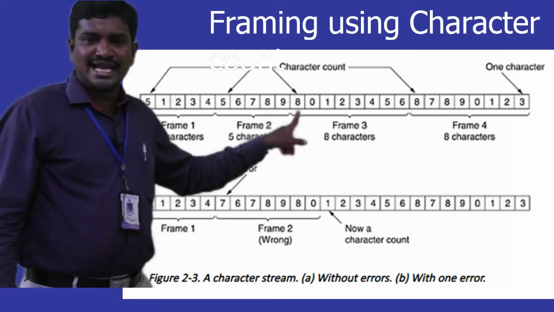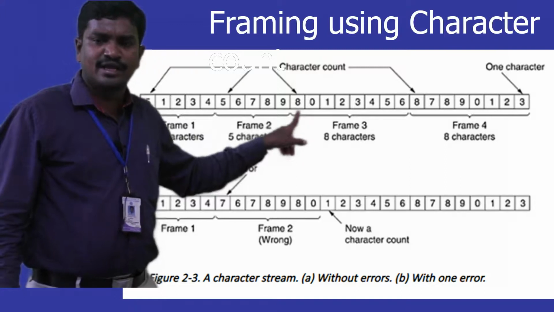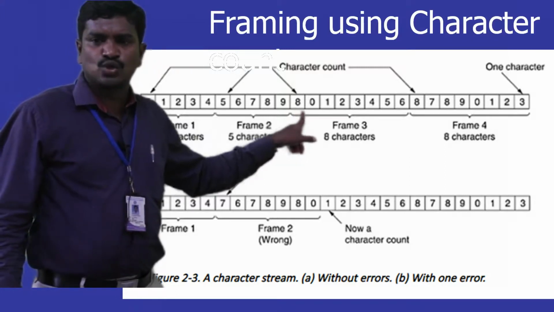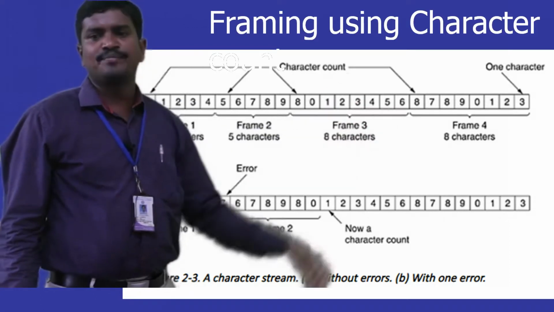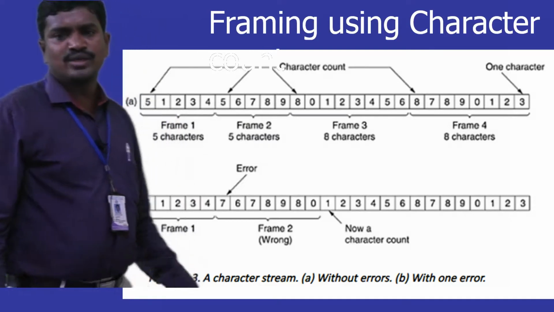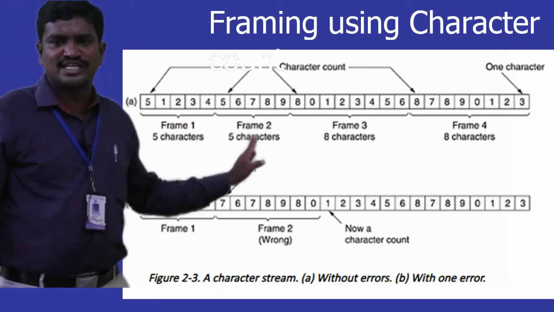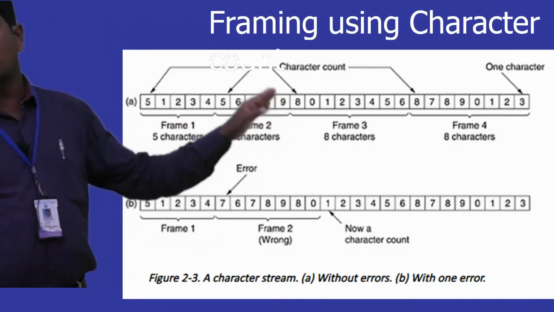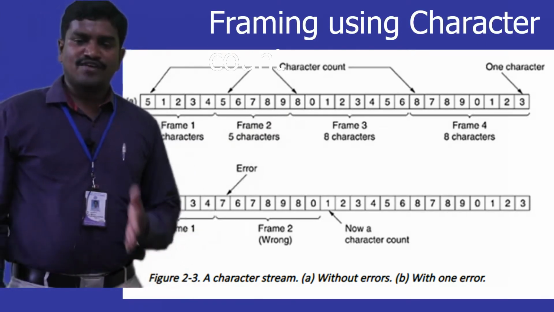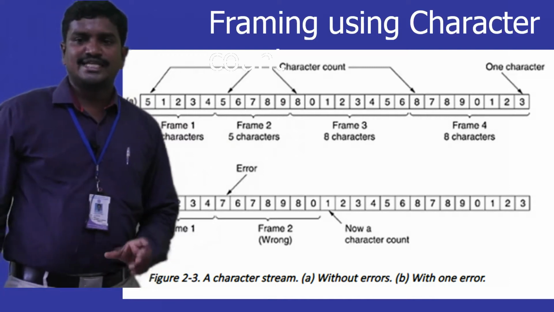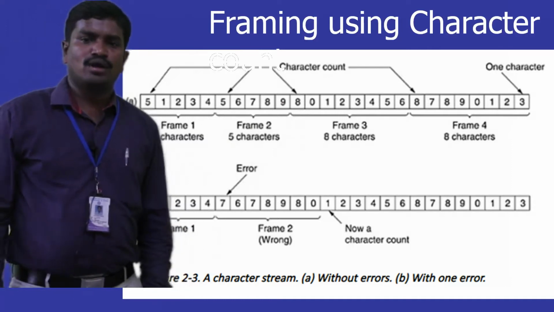And now if you see 8 here, whenever we come across 8, it understands we are preparing a frame of size 8 characters. So it is going to prepare frame 3 of 8 characters. Again we got 8. So the frame size is 8 in this case. Likewise, this example will show you frame 1 of size 5 characters, frame 2 of size 5 characters, frame 3, frame 4 of size 8 characters. This way, framing means dividing the bits into different units, which is done with the count methodology.